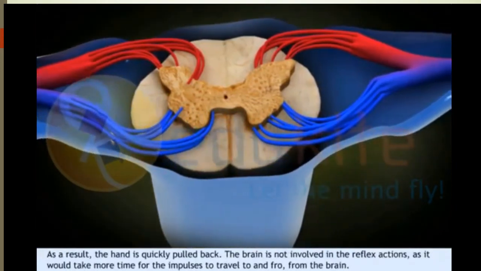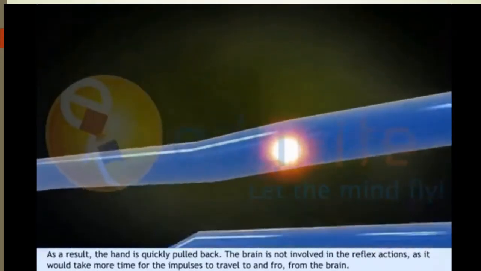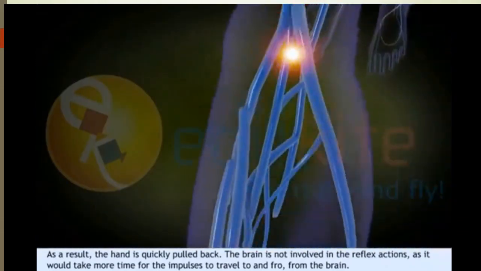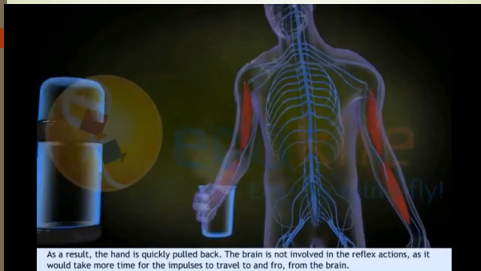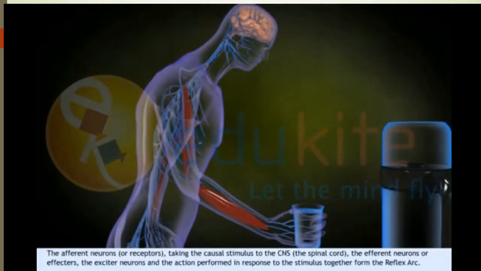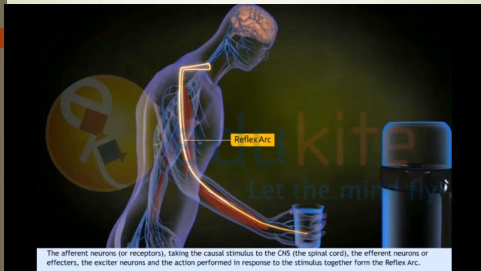There will be the relay neuron which will relay it, and through the efferent pathway it comes again to that effector part. And you are taking the decision instantly that I will not hold it anymore. So that is done by this first pathway, the reflex arc, and the action is the reflex action.